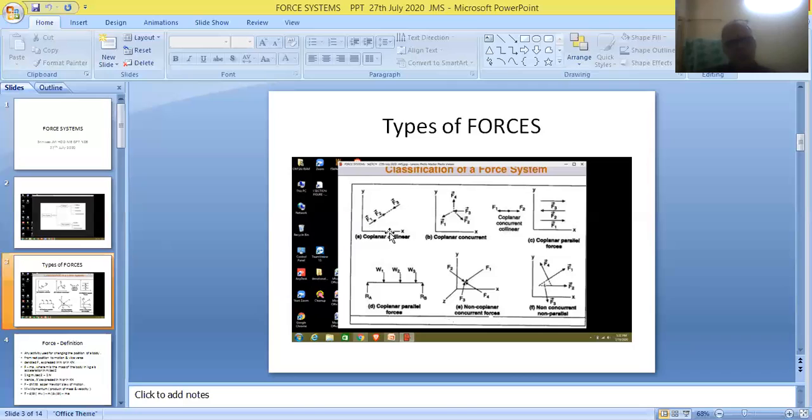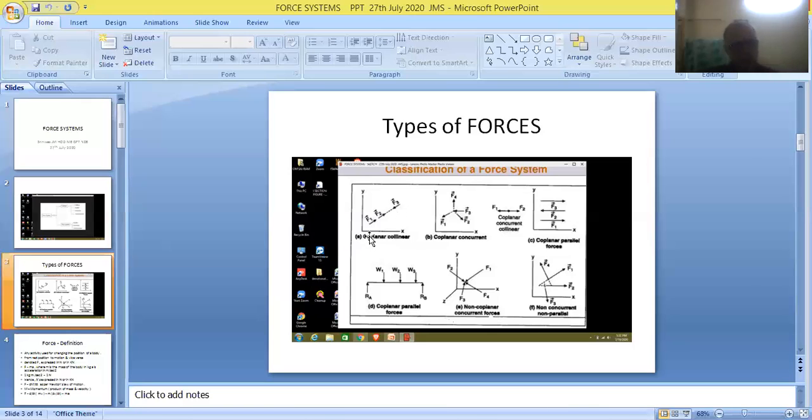So it can be inclined in this direction, or inclined in this direction. Whatever may be the case, all the forces existing in the system must be in the form of a straight line. So this is called a straight line, of course, a horizontal line. This can also be called a straight line, of course, a vertical line. And finally, this should also be called a straight line, however it is in an inclined position.